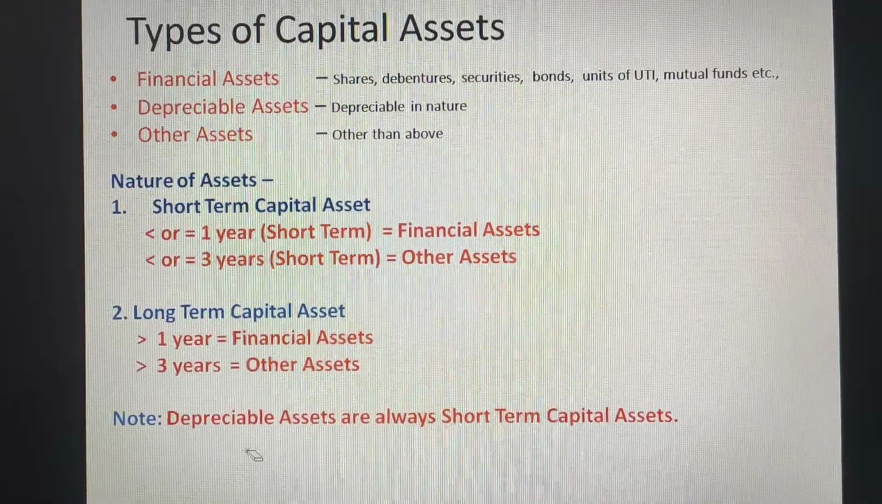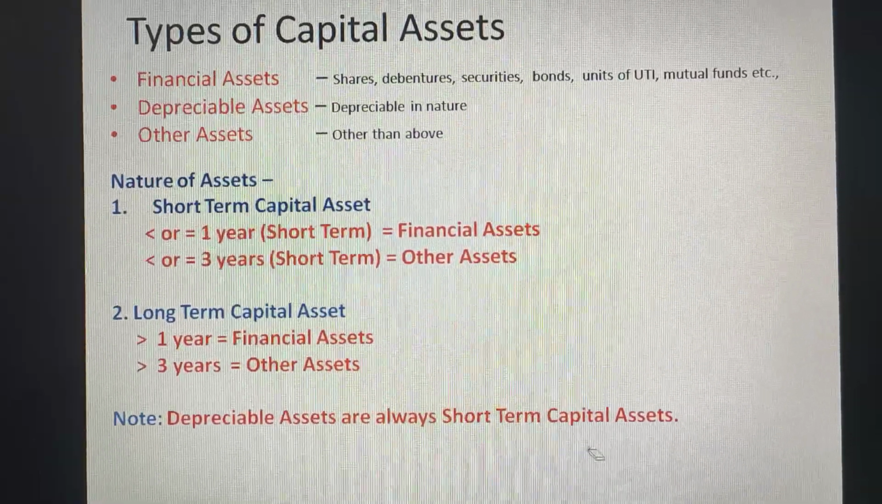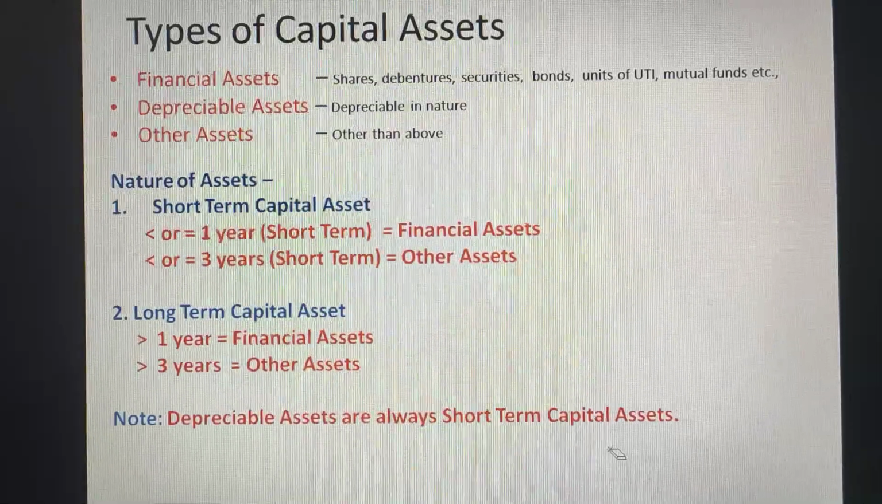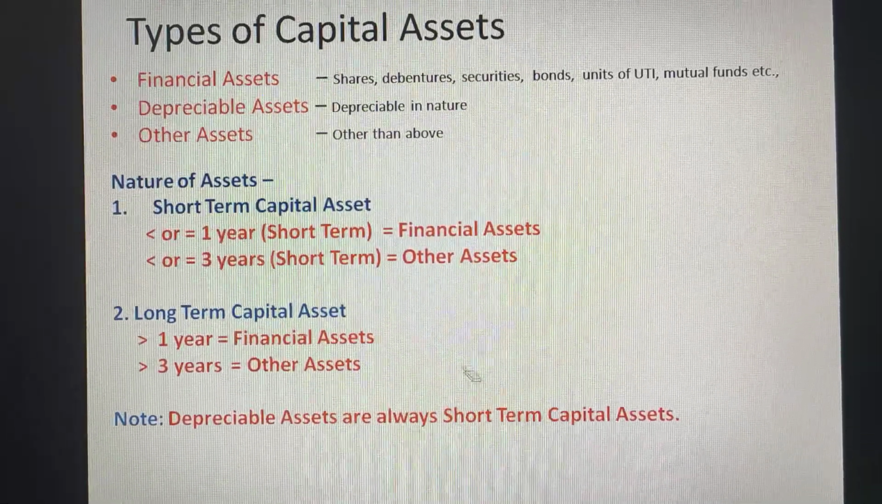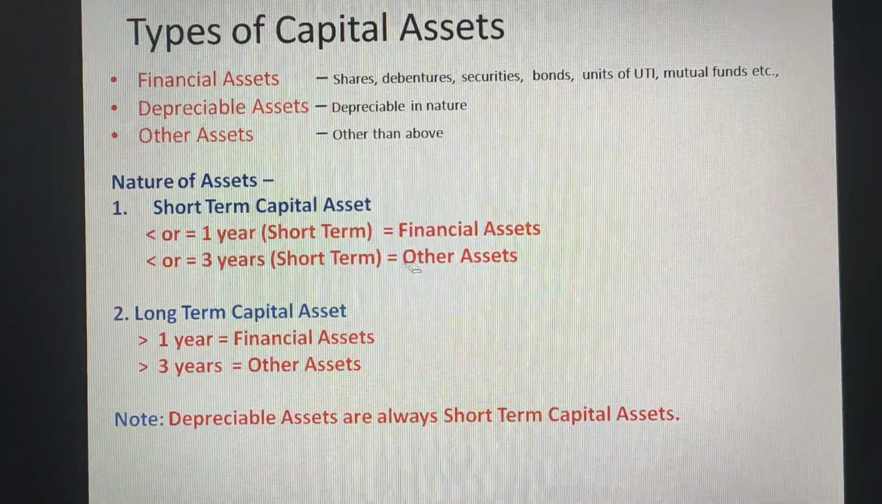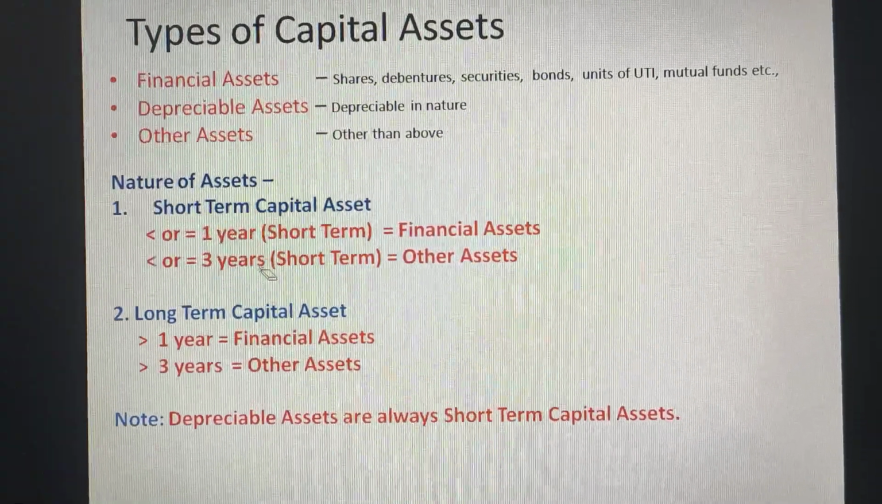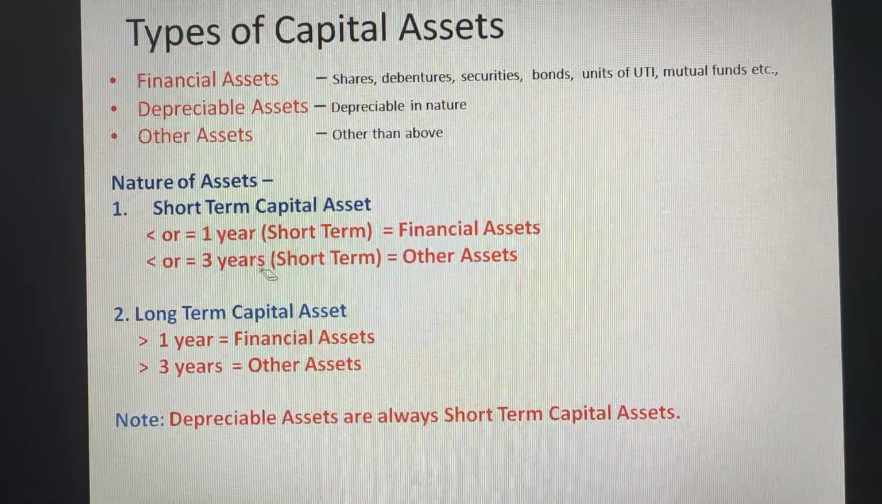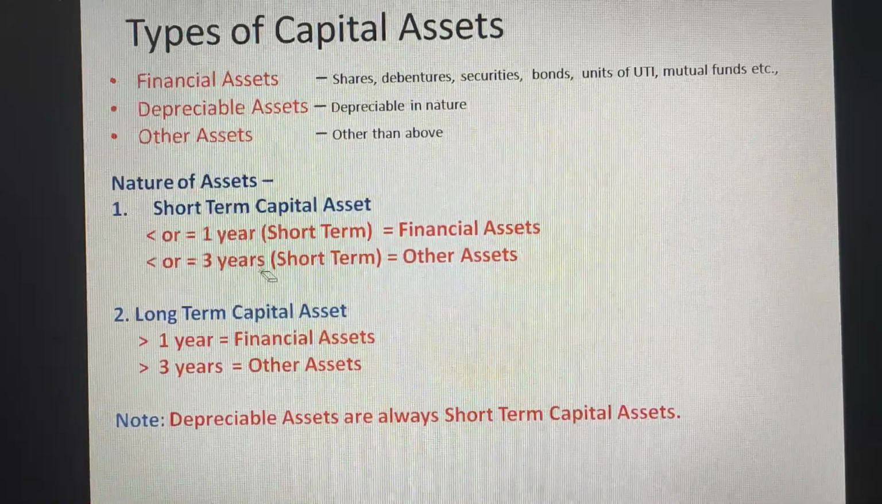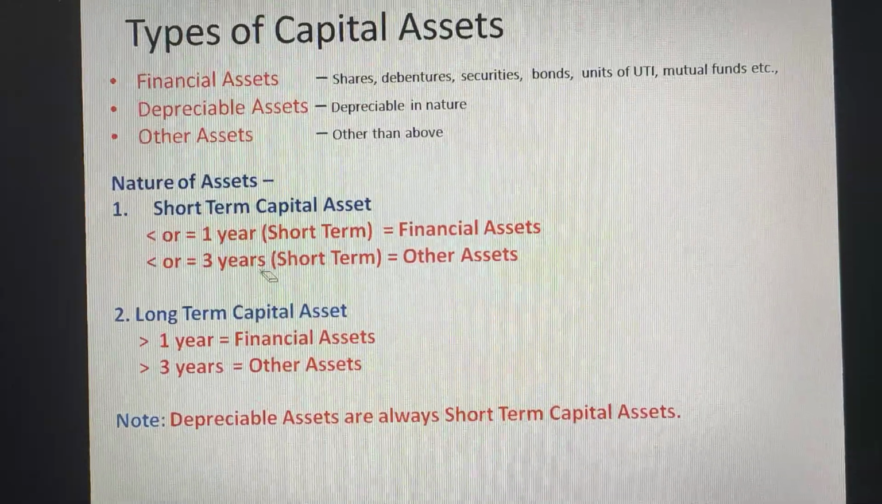And what about depreciable assets? Depreciable assets are always short-term capital asset. Means if you see any depreciable asset in the question, easily you can assume that it is a short-term capital asset. So in case of financial asset, 1 year is the criteria. In case of depreciable asset, always it is short term. In case of other assets, 3 years is the criteria.